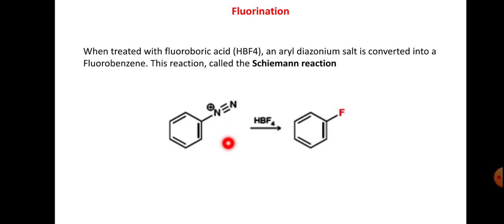And fluorination, this we have already explained. When treated with fluoroboric acid HBF4, an aryl diazonium salt is converted into a fluorobenzene. This reaction is called the Schiemann reaction. So this is benzene diazonium chloride and HBF4, and this is the fluorobenzene.